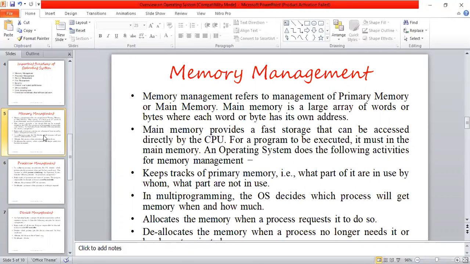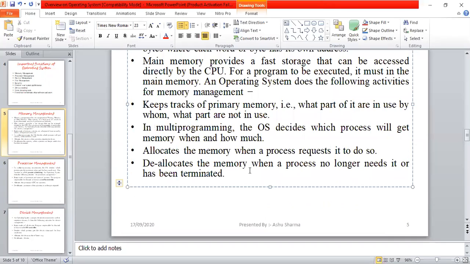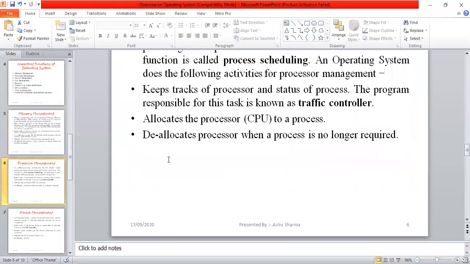An operating system does the following activities for memory management. It keeps track of primary memory: what parts of it are in use by whom and what parts are not in use. Second, in multi-programming, the operating system decides which process will get memory, when and how much. Next, it allocates the memory when a process requests it. So if that distribution is required, it allocates the memory when a process demands it, and deallocates the memory when a process no longer needs it or has been terminated. So these are the basic steps in memory management.